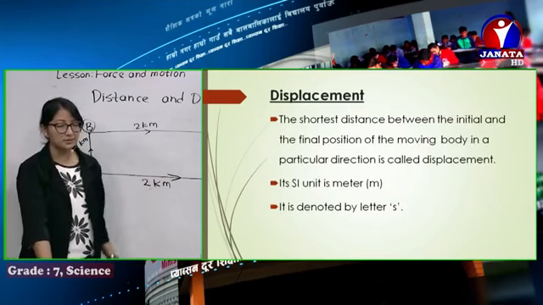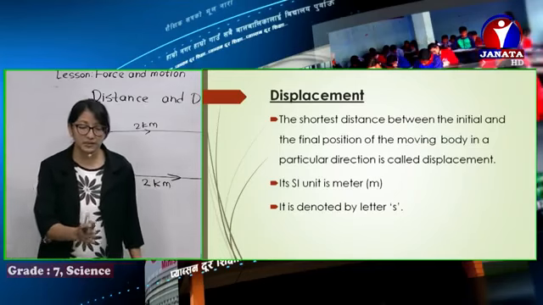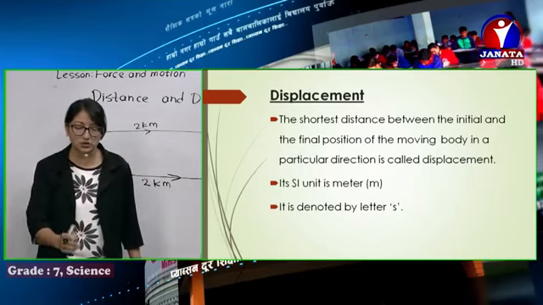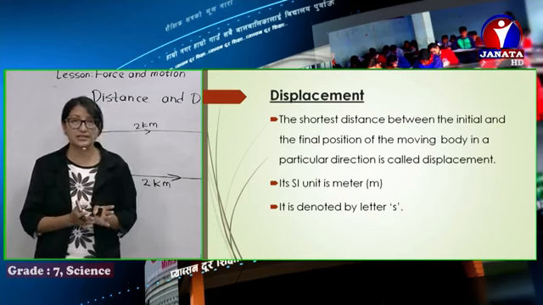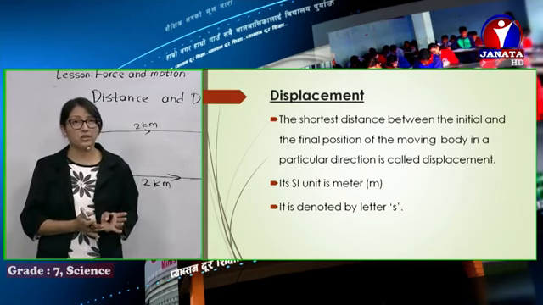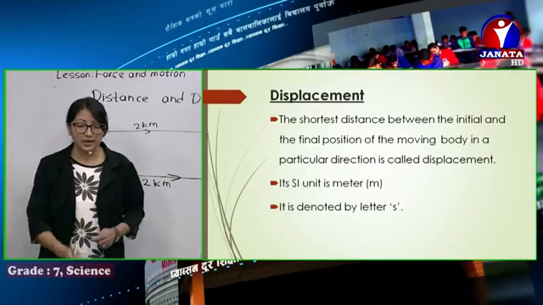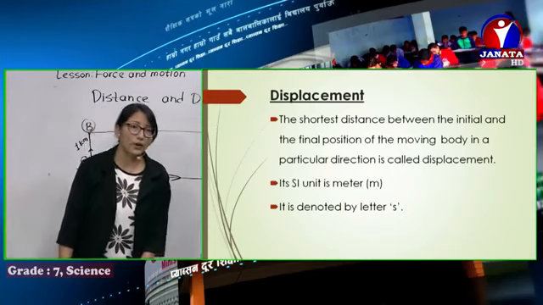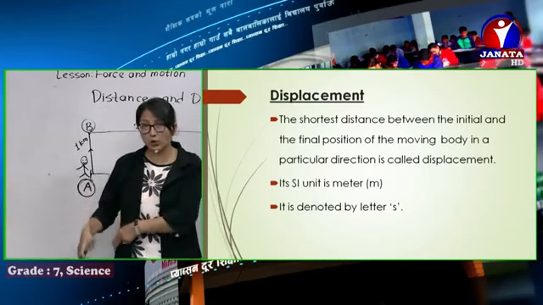Similarly, we have displacement. As I have already explained, displacement is the shortest distance between the initial position and the final position of the body, and a particular direction must be mentioned. Displacement always means towards a fixed direction. Like I am in this position. If I go one step, I am one step displaced from my original position.